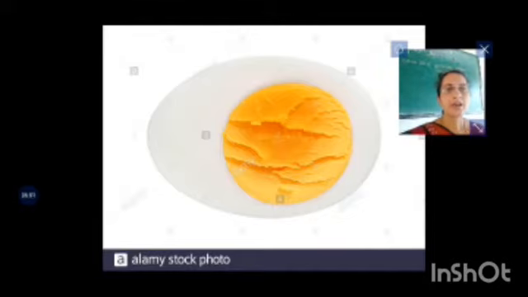But here you are seeing the egg of the hen, which is macroscopic. So I asked you whether this egg is a single cell or a group of cells. No doubt, the egg of the hen represents a single cell. You can see the yellow part inside, which is the nucleus, and around that the albumin or white part of the egg is nothing but the cell membrane.